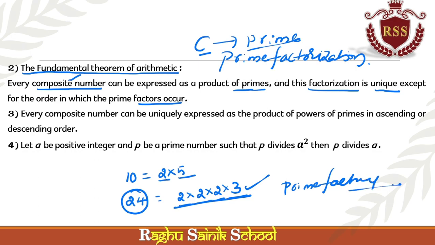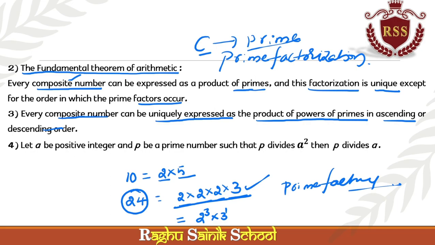Okay, next point is that every composite number can be uniquely expressed as the product of powers of the primes in ascending or descending order. The same thing, the extension of the previous one. Therefore, 24 can be expressed as 2 cube into 3 power 1. So, powers of the prime numbers. Okay, this is all about the prime factorization.